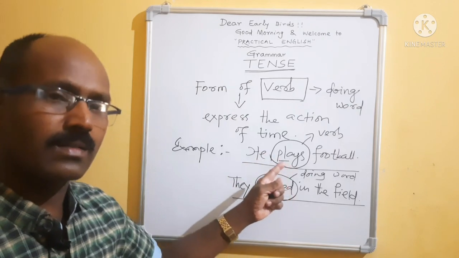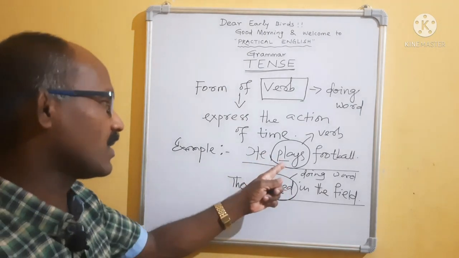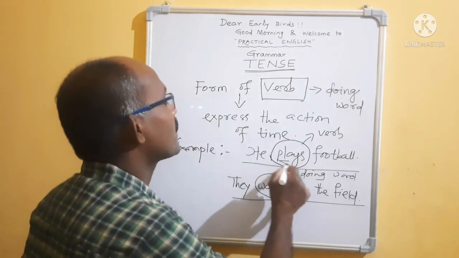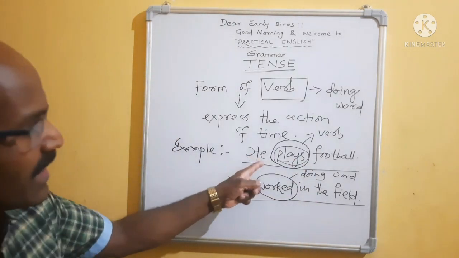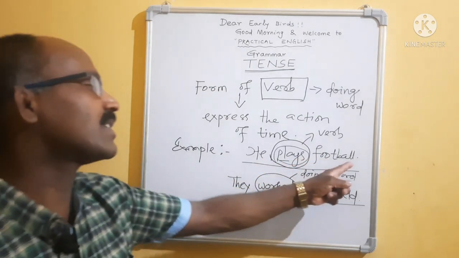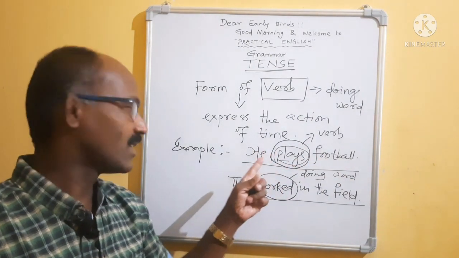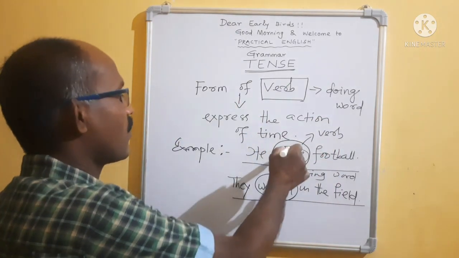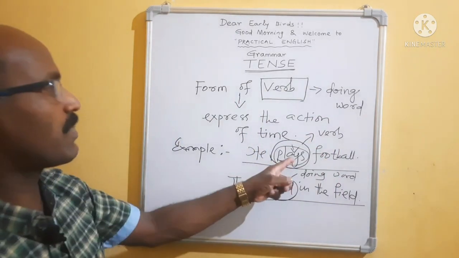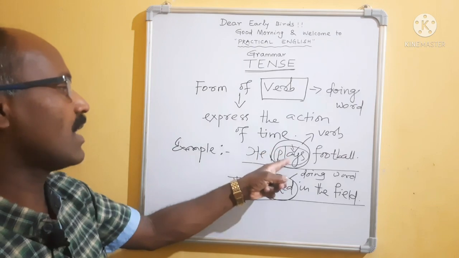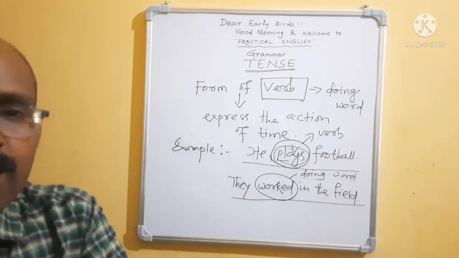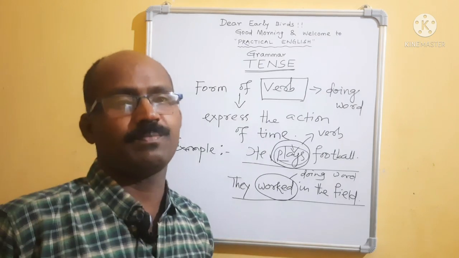Now I am explaining to you. Then come to work. It is in present tense. That means it is in present tense and present time, isn't it? He plays football. It indicates the form of verb. Plays gives present tense, and the action time is present time. So this sentence is present tense and in present time.